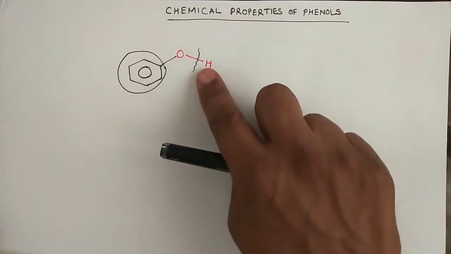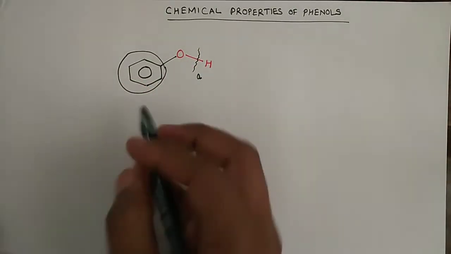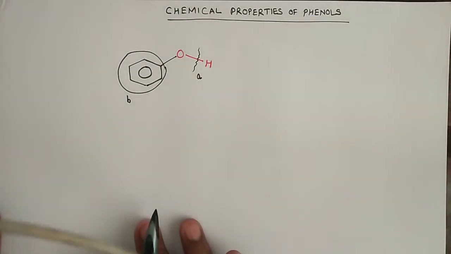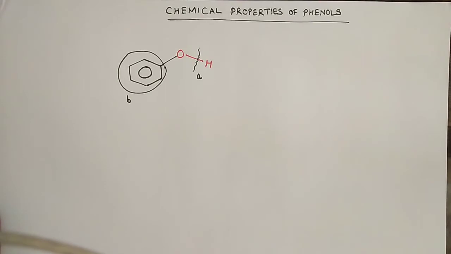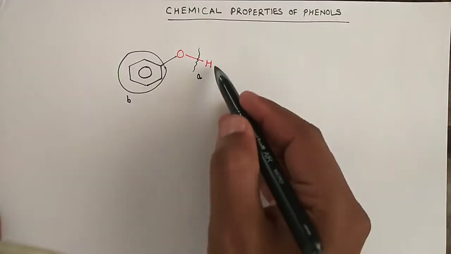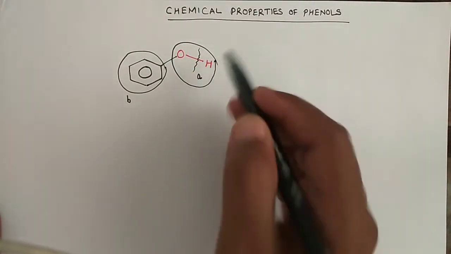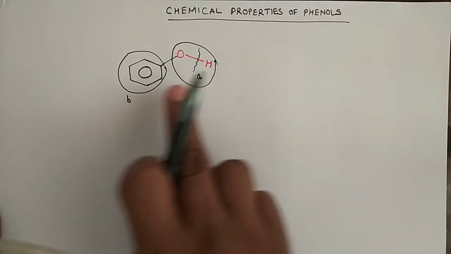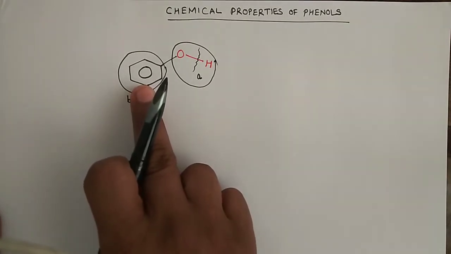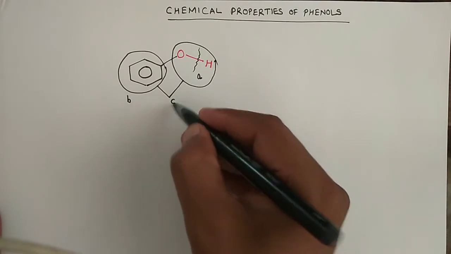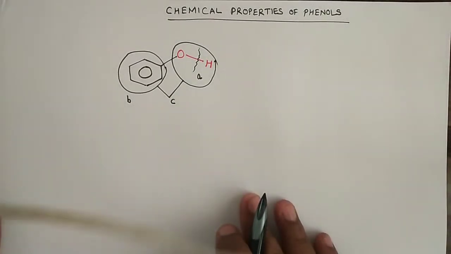So this is one category, this is the second category, we can call it B category, right? And then there will be a third category of reaction in which OH group is involved along with benzene ring, just like alcohols, and that combined we can group as C category.